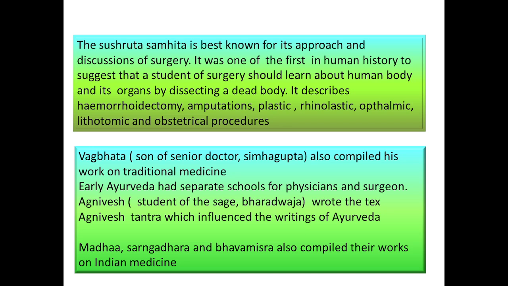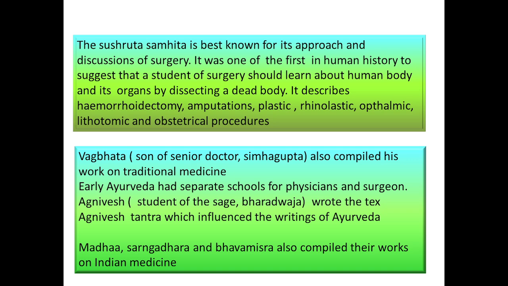It contains 1120 different illnesses, and 700 medicinal plants are used for their treatment. 64 drugs are prepared from minerals, whereas 57 are from animal sources. He also gives different surgical techniques for different parts of the body, and information about 14 different bandages.